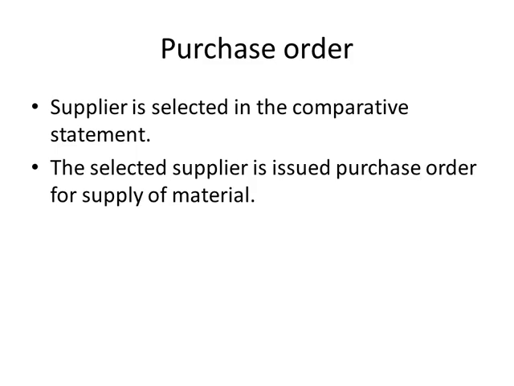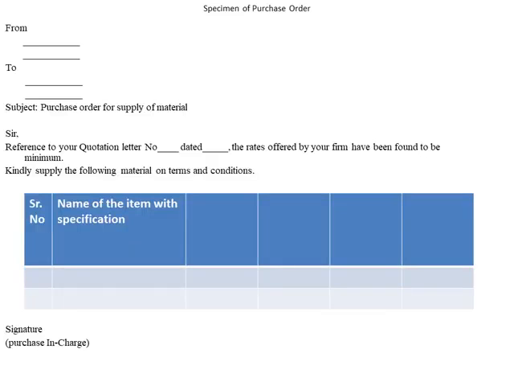The purchase order. Basically, the supplier who is supplying the lowest rates is selected in the comparative statement. Then the purchase order is issued to the selected supplier. So this is a specimen of a purchase order from our principal to the vendor, from here the address of the purchaser to here the address of the supplier. Then the subject is the purchase order for the supply of the material. So this is the body of the letter.